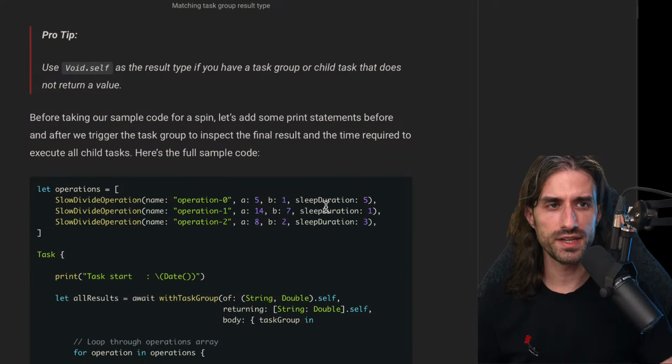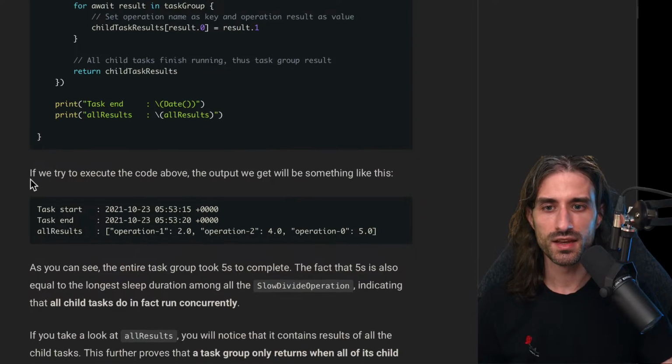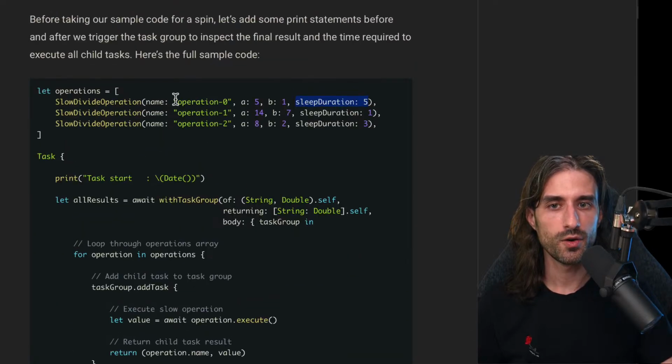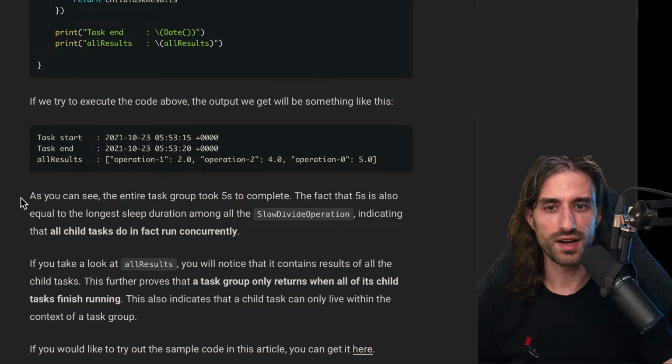Normally the task group should take as long to execute as the longest child task took. So it should take something like 5 seconds. We'll see if my assumption is correct or not. If we execute the code above, the output will be something like this. We can see that 5 seconds have indeed elapsed between start and end. And then we have the result. In the result dictionary, the order is not the same as in the input dictionary. The entire task group took 5 seconds to complete.